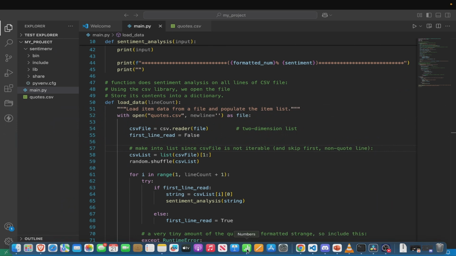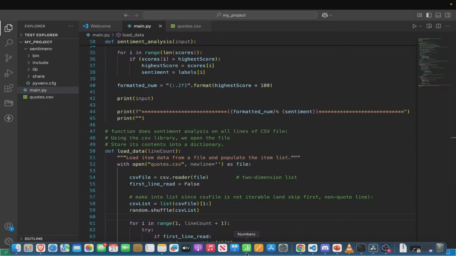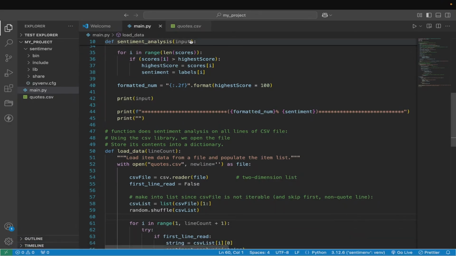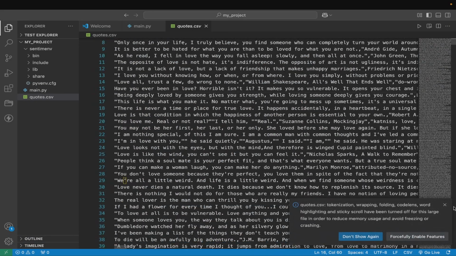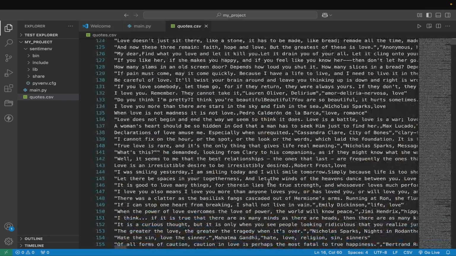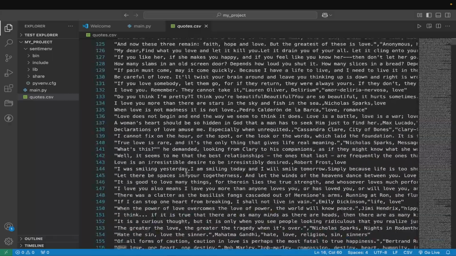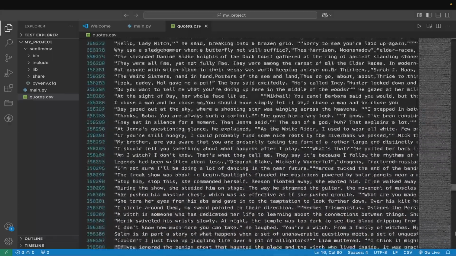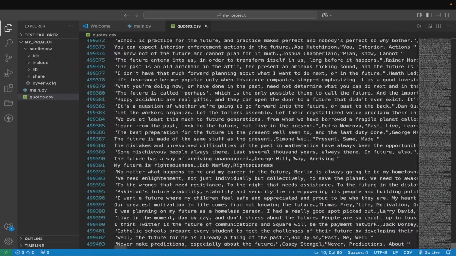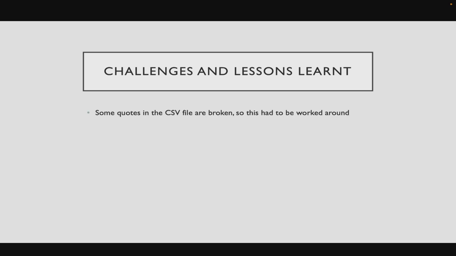But yes, as mentioned, it's not opening. But it doesn't matter. We can just see it for ourselves here through VS Code. I can go forever. And that is it for the program demonstration. Now I'm going to move on to challenges and lessons learned in this project.